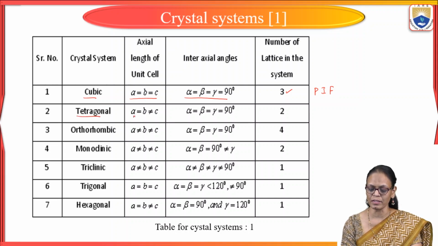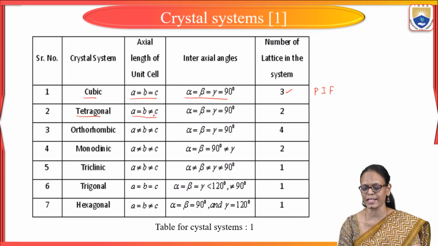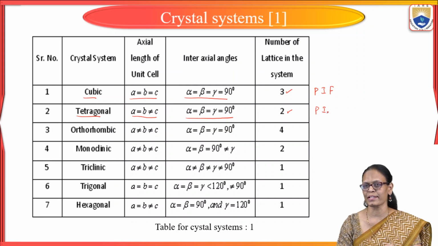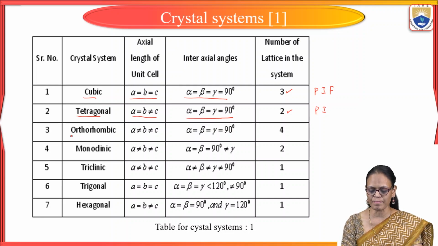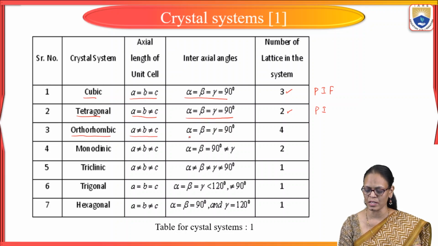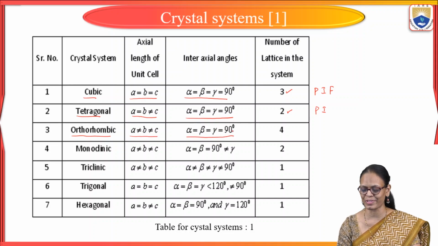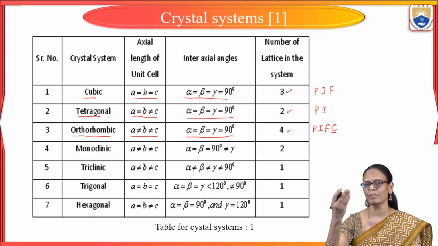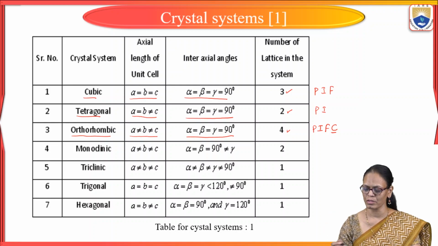Then coming to tetragonal, A is equal to B but not equal to C. Alpha is equal to beta is equal to gamma, which is 90. There are only 2 different types of arrangement. We have seen P and I. P is primitive, I is body centered, one more atom at the center. Next comes orthorhombic. So for orthorhombic, what is the condition? A not equal to B not equal to C, but alpha is equal to beta is equal to gamma, which is 90. There are 4 types of arrangement here: P, I, F and C. Here C is representing one atom at the bottom face and one at the top face.